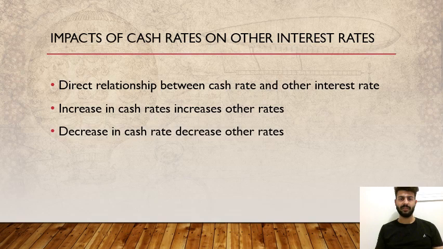The Reserve Bank of Australia, for the betterment of society and the economy, lowers the cash rate, hence interest rates are also reduced. There is a direct link between cash rates and interest rates, and other interest rates increase with an increase in the cash rate and vice versa. So the cost of borrowing also depends on the cash rate.